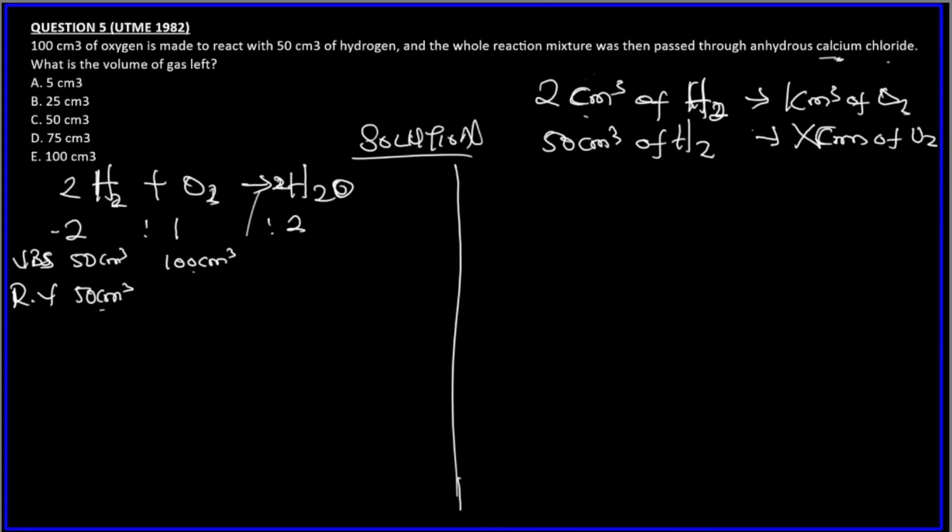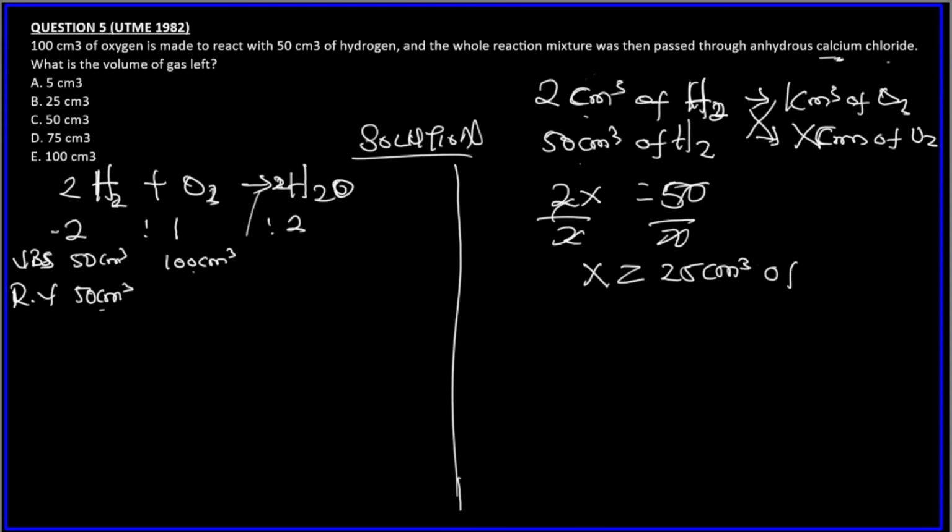So we cross multiply: 2 times x is 2x, 50 times 1 is 50. So divide both sides by 2, x equals what? 25 centimeter cube. So 25 centimeter cube of oxygen gas will react completely with 50 centimeter cube.